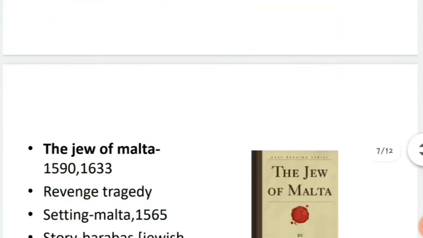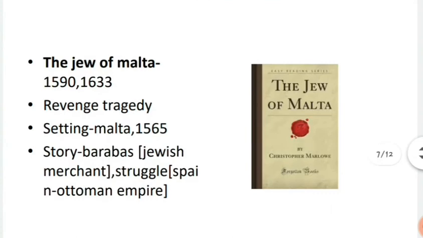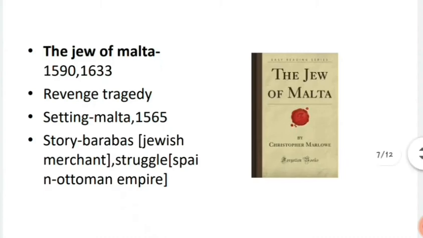Next we have The Jew of Malta. It is a revenge tragedy. The setting of this work is in Malta, 1565. This was published in 1633 and written somewhere around 1590. The story talks about the Jewish merchant Barabas and the struggle between the Spanish Empire and the Ottoman Empire.